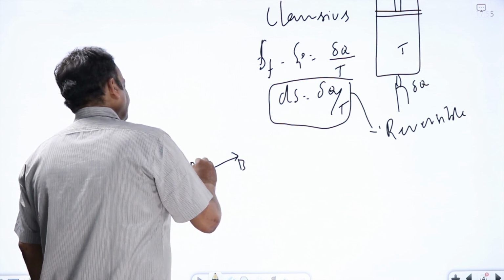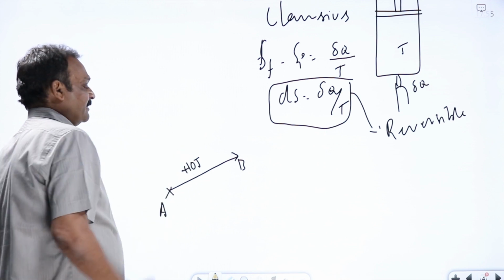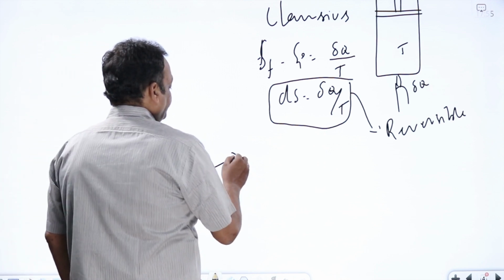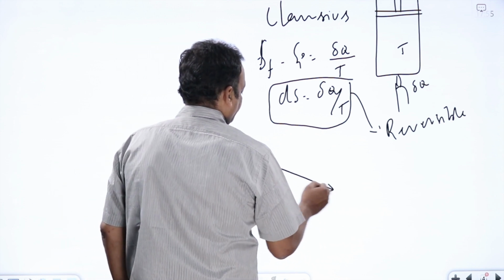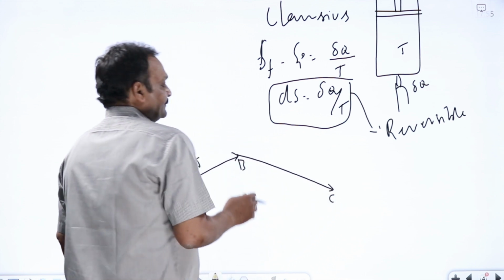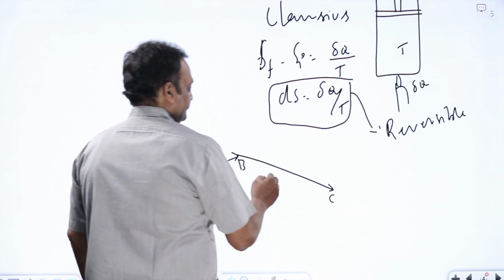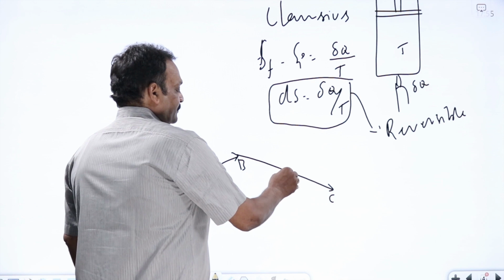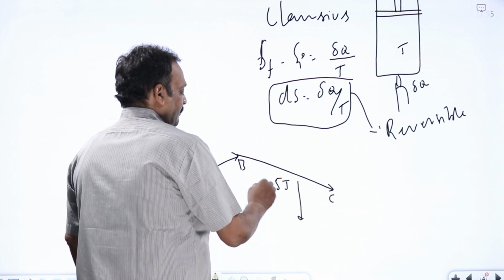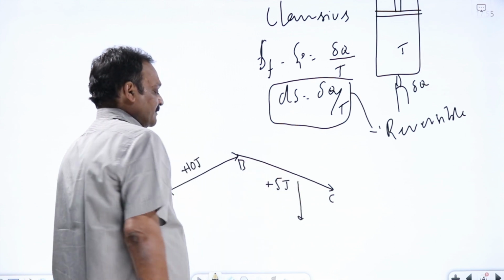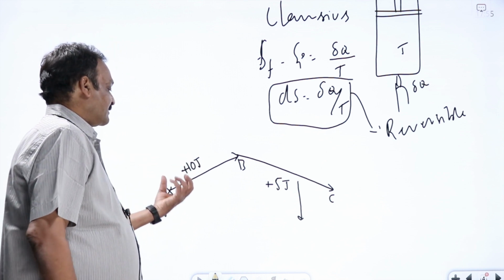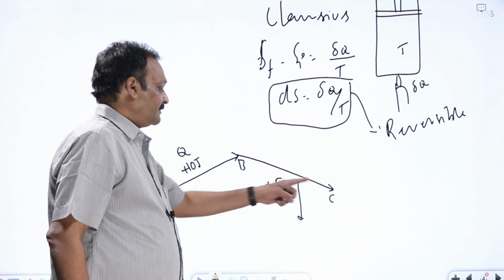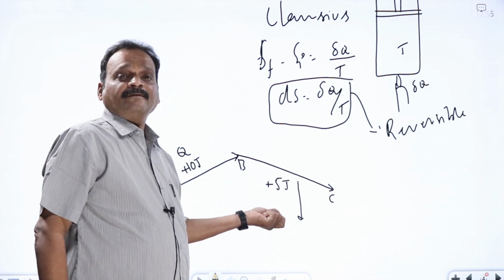So the system has taken 10 joules of heat and went from A to B. In going from B to C, suppose the system has done 5 joules of work. Work done by the system is positive. In going from A to B, the system has absorbed 10 joules of heat. In going from B to C, the system has done 5 joules of work.